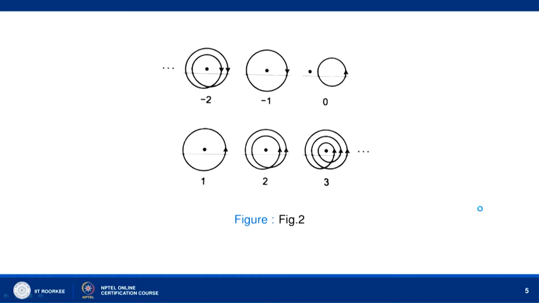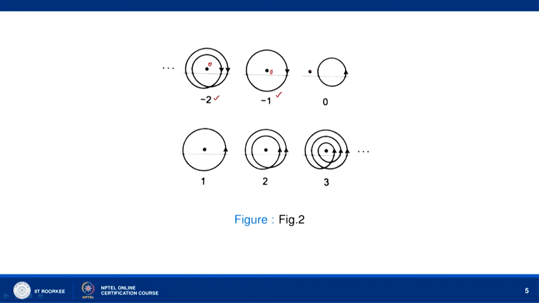Now, let us look at this point here, this is our origin, suppose. Then we are moving twice in the clockwise direction about the origin. So, the index number is equal to minus 2 here. Here again we are moving about this point, the origin, let us say. So, we are moving clockwise once, and therefore the index number is minus 1.